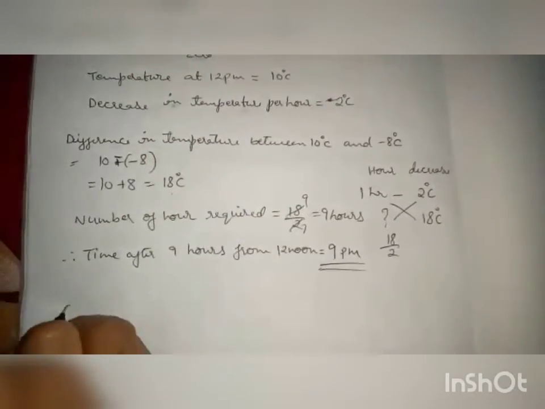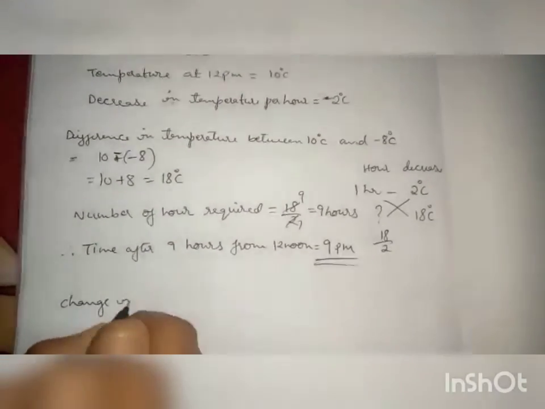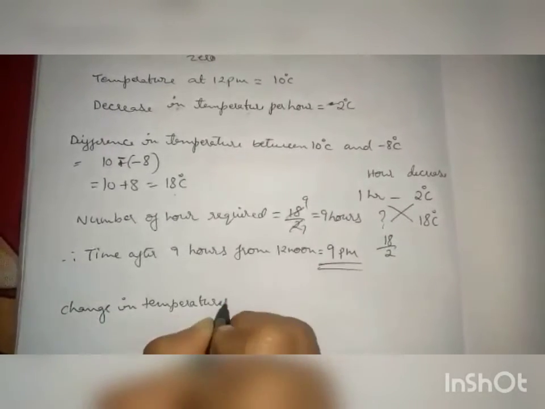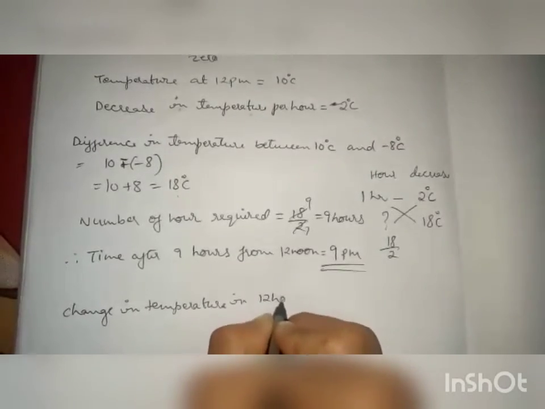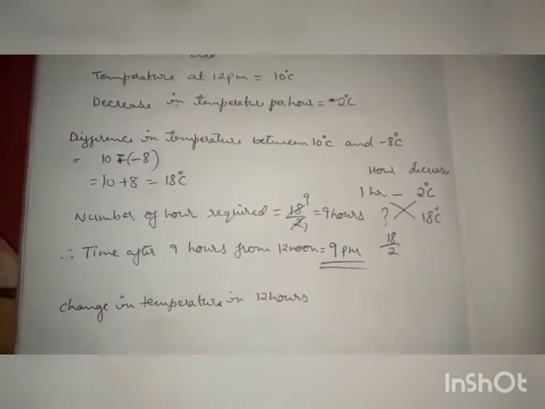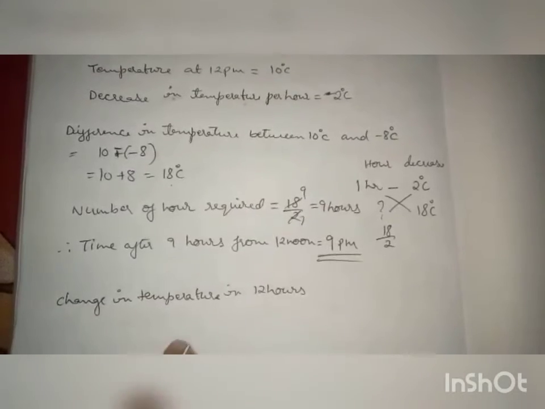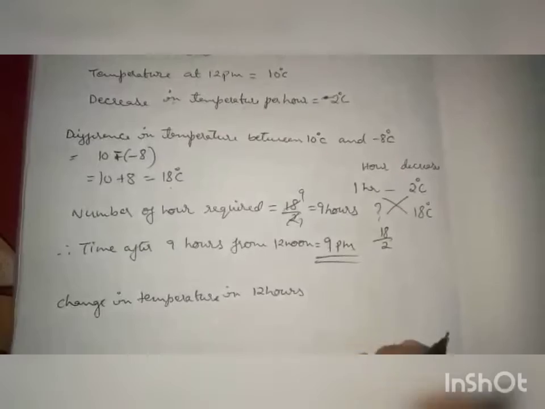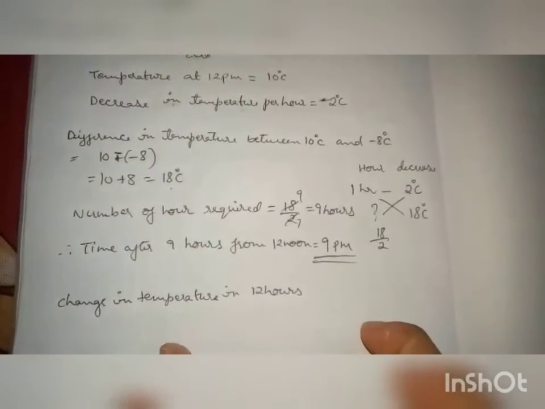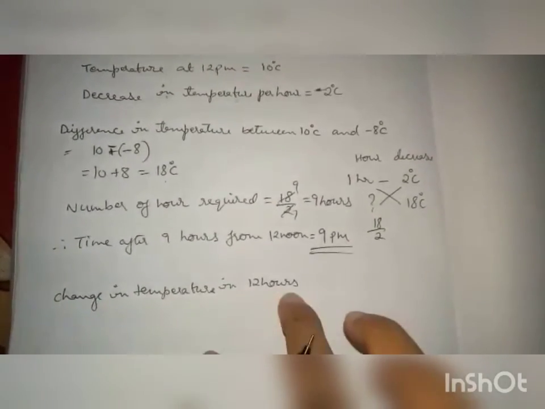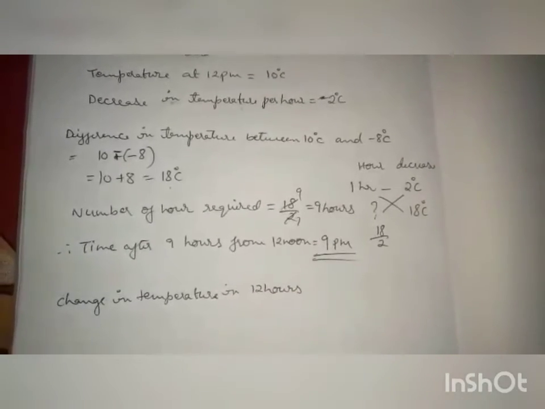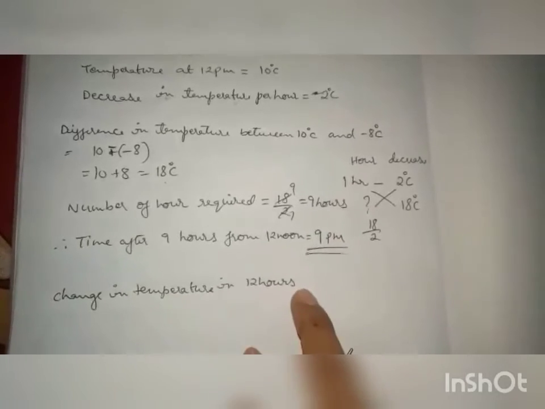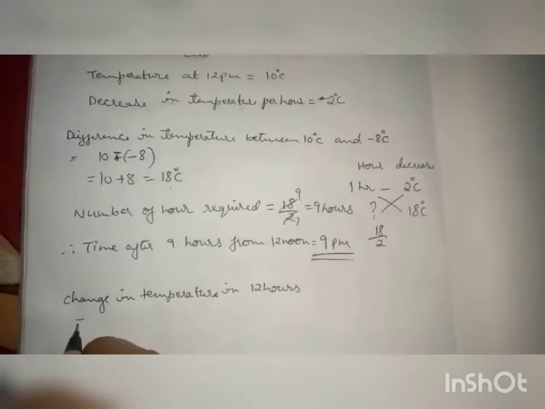So what is the change in temperature in 12 hours? So 12 hours, right? From 12 p.m. to 12 a.m., afternoon 12 p.m. to midnight 12 a.m., what is the length of time? 12 hours, right? So 12 p.m. to 12 a.m. it will be 12 hours. So therefore the change in temperature in 12 hours is equal to how much you have to find.